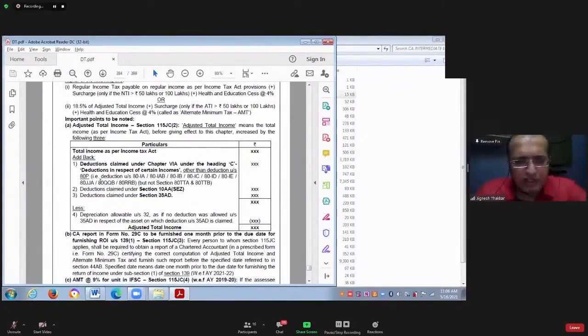See, all deductions can be claimed. 80C, 80CCC, 80CCD, 80D, 80DD, 80DDB, 80E, 80EE, 80EA, then 80G, 80GG, 80GGA, GGB, GGC, 80TTA, 80TTB, 80U can be claimed.